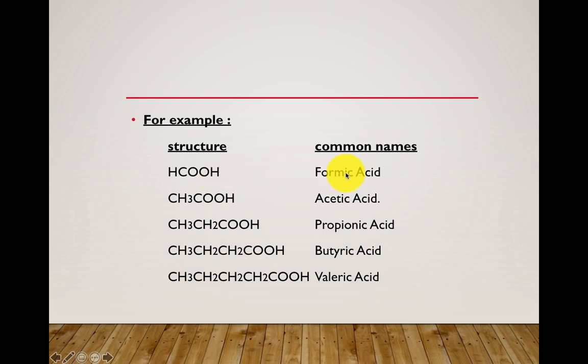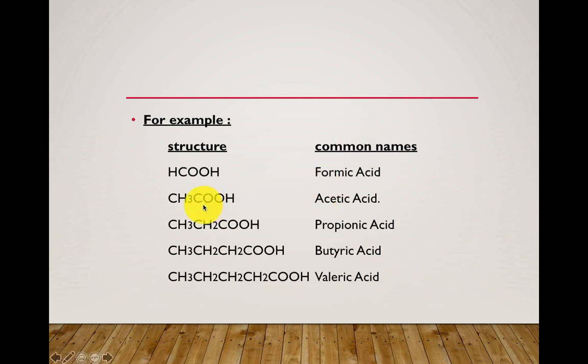Because based on the source, the common name here indicates the name of the acid based on the source from which this acid is obtained. See, in the Greek terms, formicus or formic acid is nothing but the acid which is obtained from the red ant. So the Greek name for the red ant is formicus. So the acid which is present in the red ant is named formic acid.